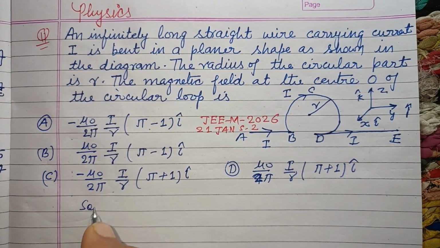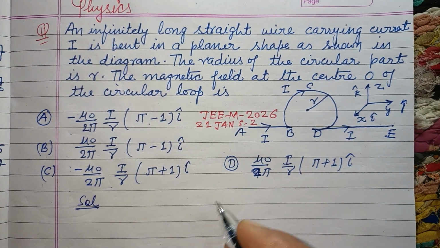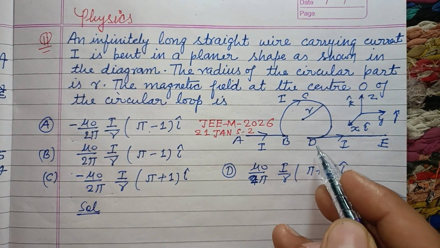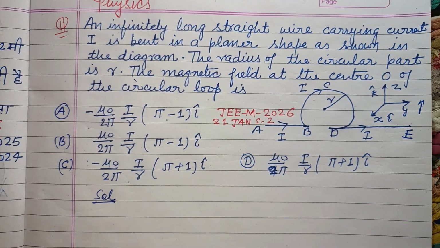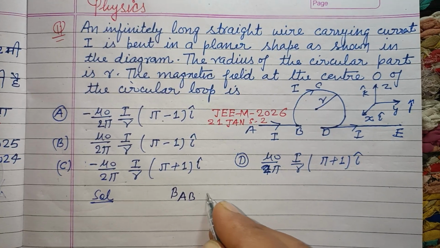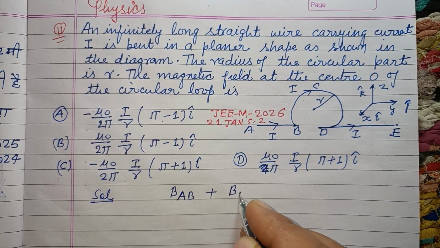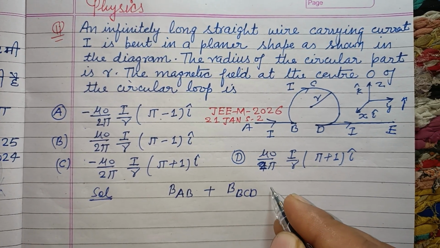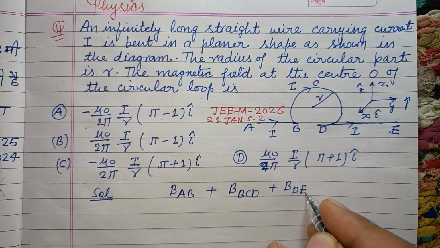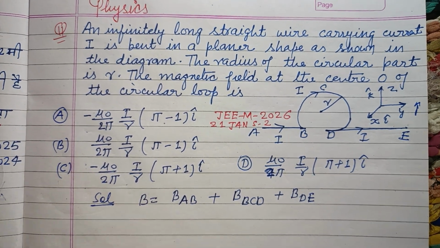So student, here the wire has three parts. This one part AB, which is a straight part, and BCD is a circular part, and DE is a straight part again. So magnetic field due to part AB plus magnetic field due to part BCD plus magnetic field due to part DE is the sum of all magnetic field at the center.